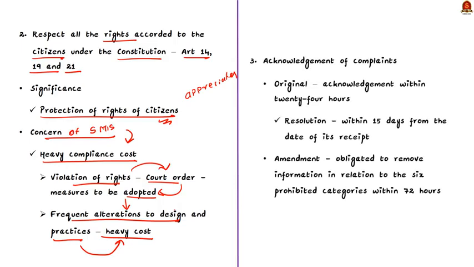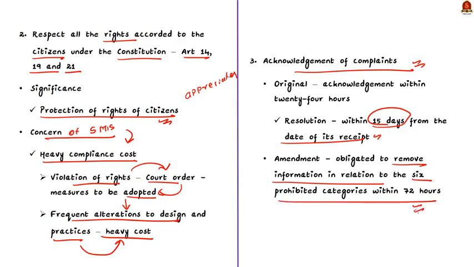See, currently the social media intermediaries are required to acknowledge the complaint made by the user within 24 hours. And they are required to resolve such complaint within a period of 15 days from the date of the receipt. But now, social media intermediaries are obligated to remove information or the communication link in relation to the 6 prohibited category of content. They have to remove such information within 72 hours of the complaint being made.